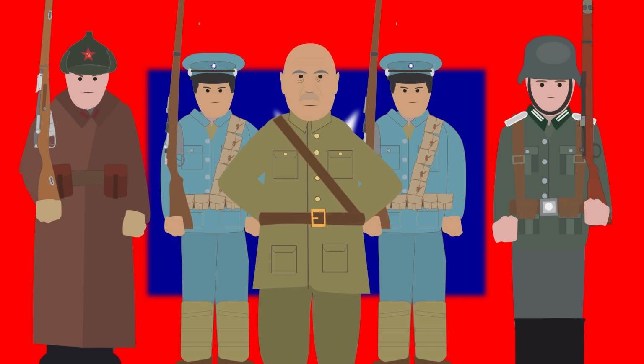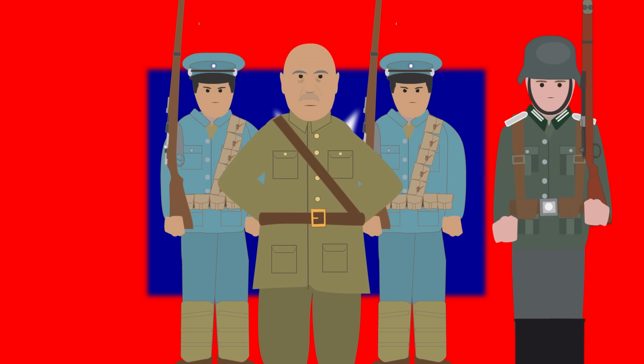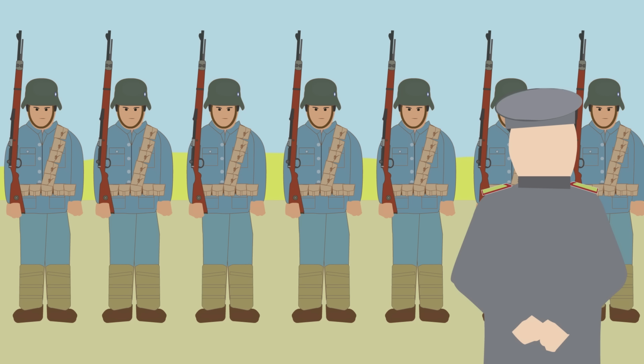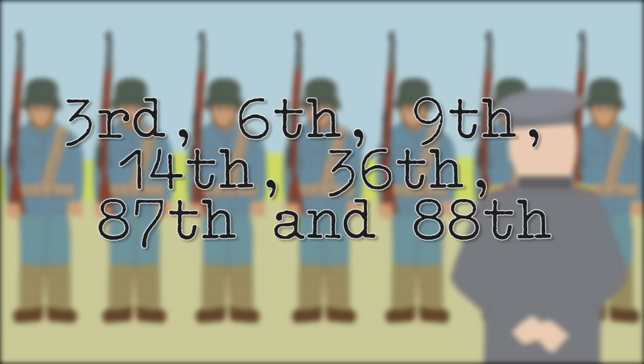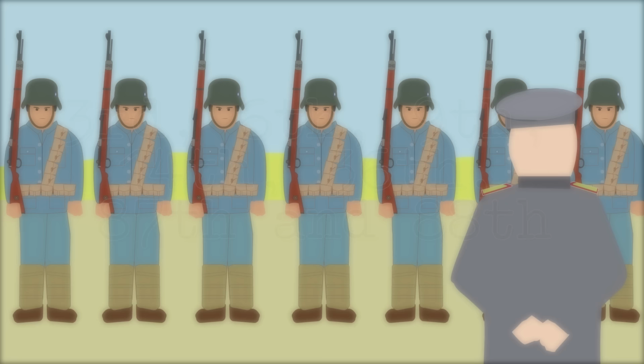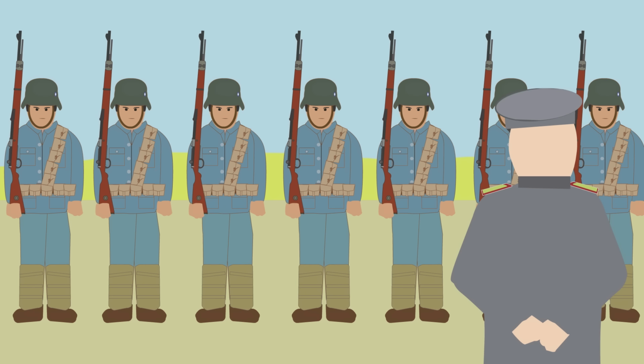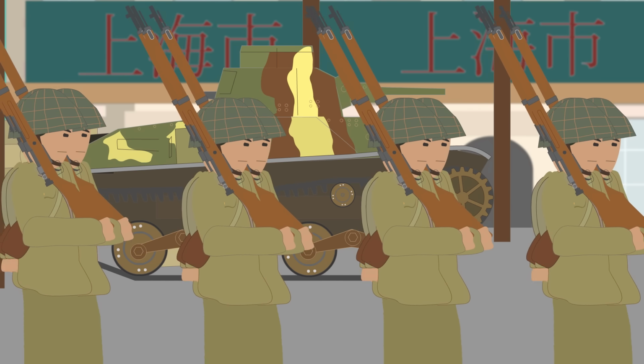This meant that from 1933, the National Revolutionary Army would reject aid from the Soviet Union and only take assistance from Nazi Germany. The attempt to create a unified force was not majorly successful, and only 8 divisions were reformed by 1937 under German advisors. These were the 3rd, 6th, 9th, 14th, 36th, 87th, and 88th Chinese divisions, which used German weapons and equipment. Germany would pull out support upon an alliance with Japan, which was preparing to expand into China.